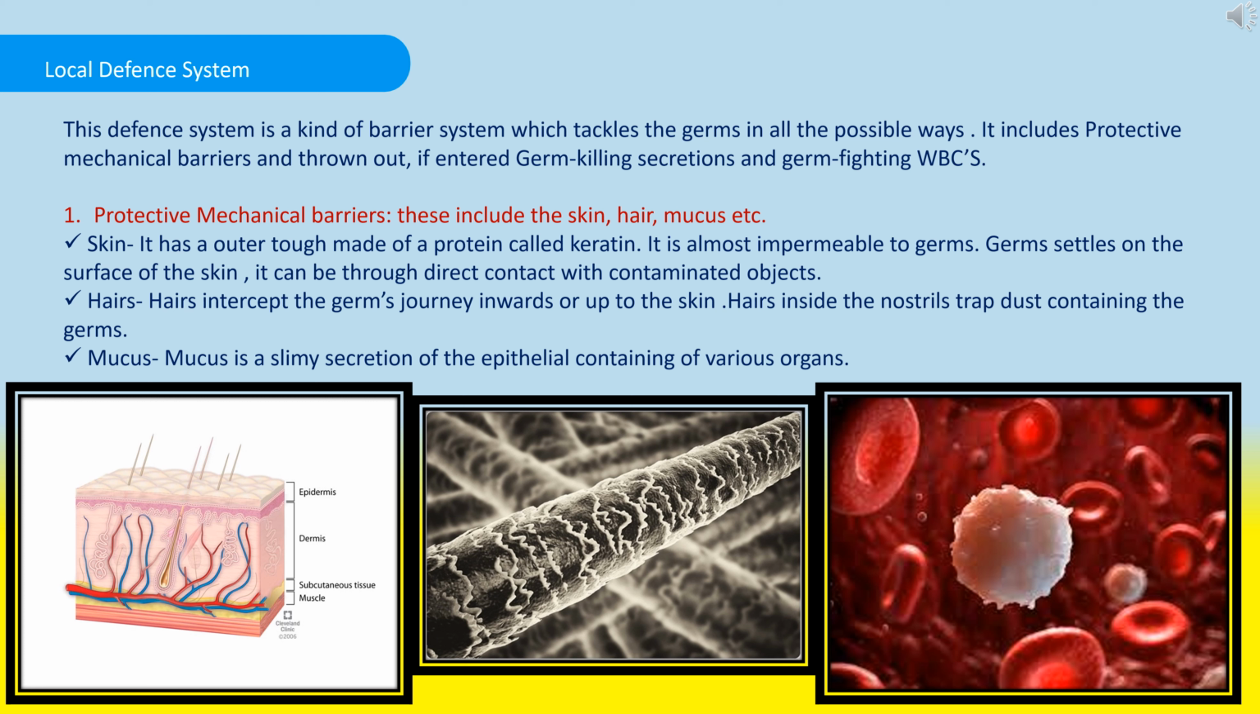Skin. It has an outer layer made up of a protein called keratin. It is almost impermeable to germs. Germs settle on the surface of the skin, which can be through direct contact with contaminated objects. Second, hair. Hair intercepts the germs' journey inwards or up to the skin. Hair inside the nostril traps dust containing the germs. The third, mucus. Mucus is a slimy secretion of the epithelial lining of various organs.